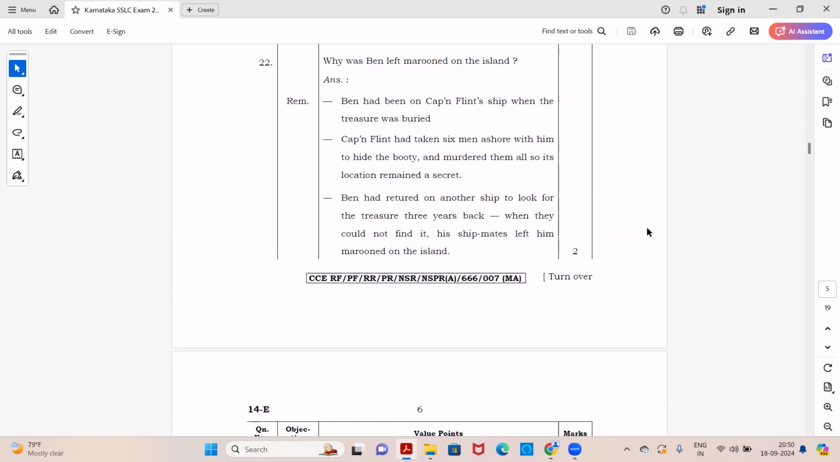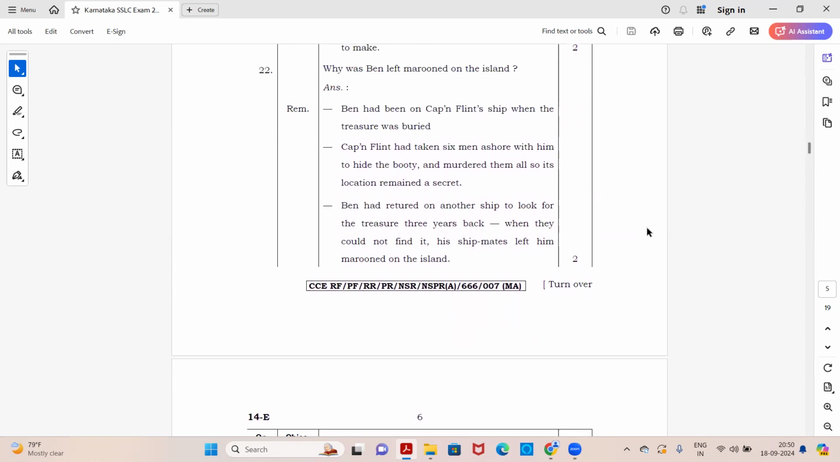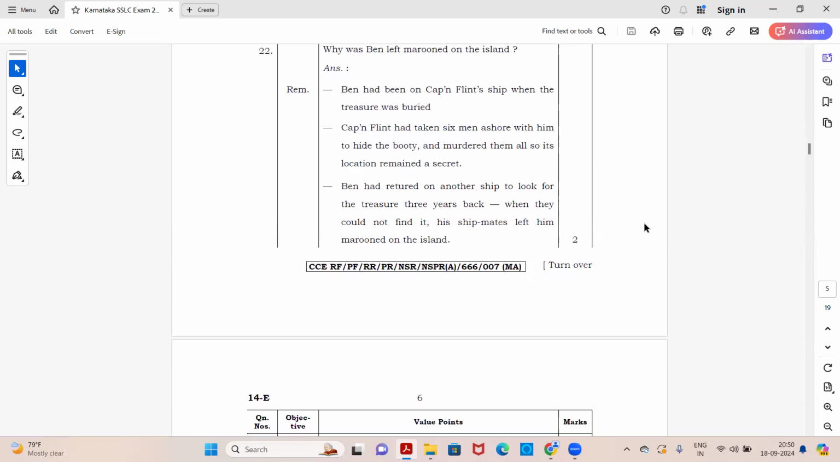So again, keywords. He had been on Captain Flint's ship when the treasure was buried, had taken 6 men ashore with him to hide the booty and murdered them all so its location remained a secret. And he had returned on another ship to look for the treasure 3 years back. When they could not find it, his shipmates left him marooned on the island. So these are the words, keywords.